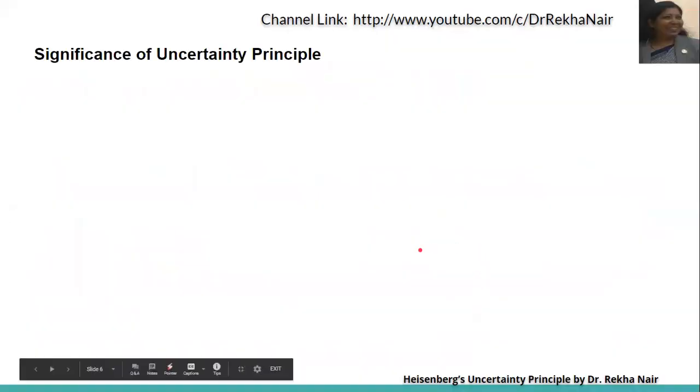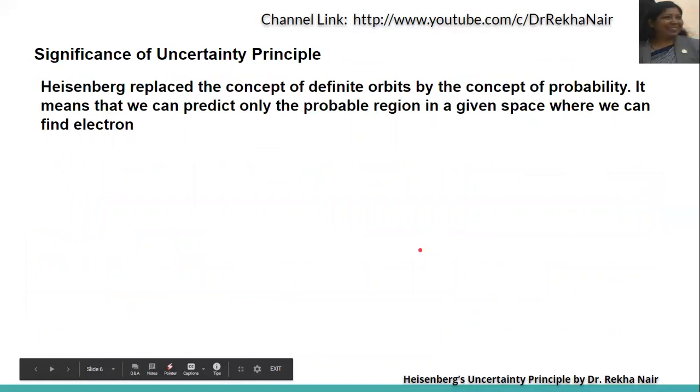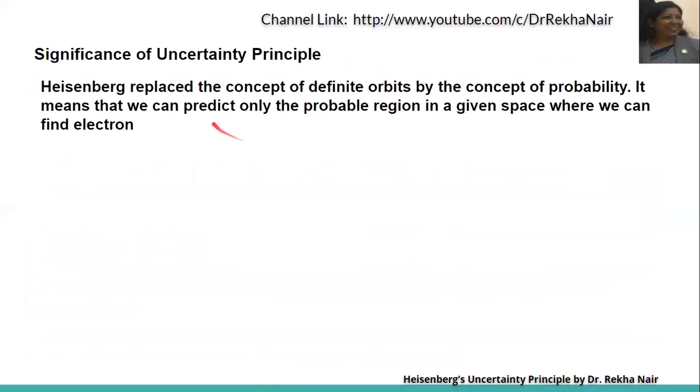Now, what is the significance of the uncertainty principle? Heisenberg replaced the concept of definite orbits by the concept of probability. Before, we used to say there are definite orbits. Now we are using the concept of probability. There is a probability of finding the electron at some place. It means that we can predict only the probable region in a given space where we can find the electron.